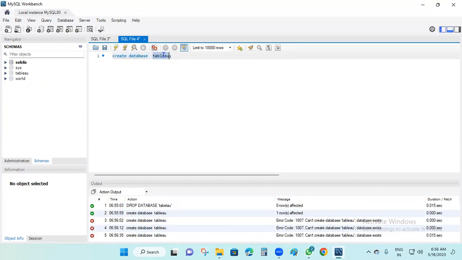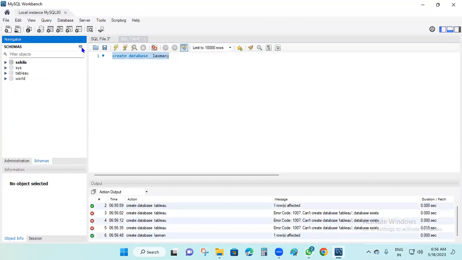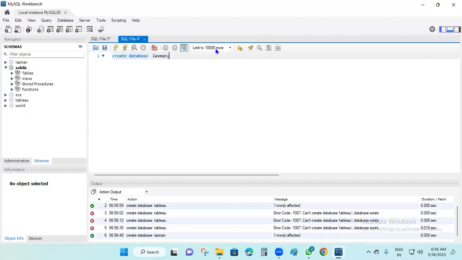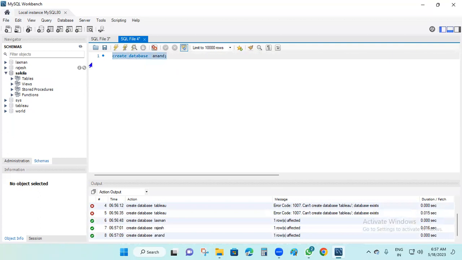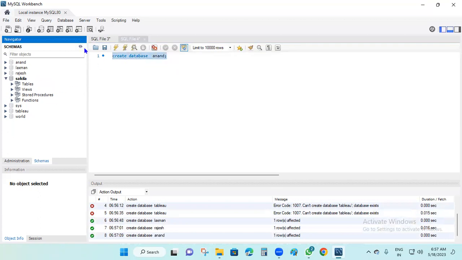Suppose here I'm going to create Lakshman. Okay, now run this one. So now refresh here. Okay, now it will display the Lakshman. Suppose again I create a database. Now here I'm creating Rajesh. Okay, Rajesh. Now run this one. Refresh, it will display the Rajesh. Now create here Anand. Now run this file, it will be created. Then refresh it. Okay, Anand.